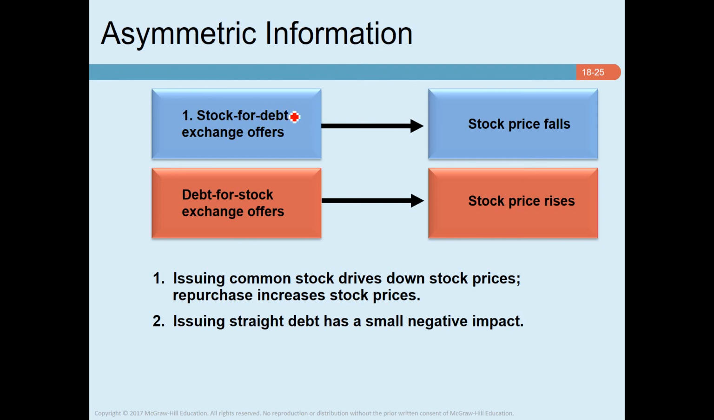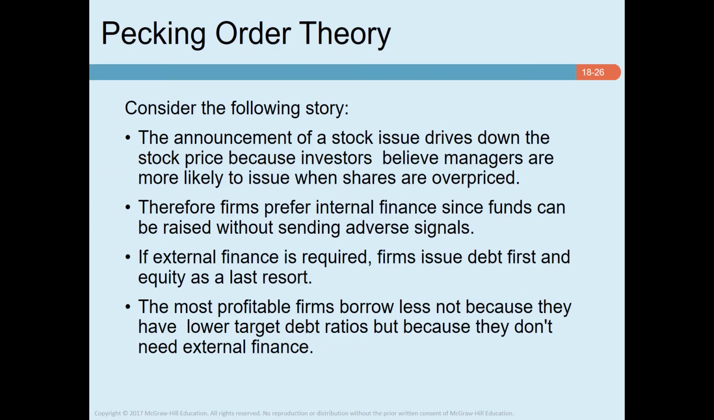And that's the reason that when there is an announcement of a stock for debt exchange offer, the stock price falls, and when there is an announcement of a debt for stock exchange offer, the stock price generally rises. So when a company announces issuing debt, that generally has a positive impact on the share price, and the share price goes up. And when a company goes to issue equity, that generally has a negative impact, and the share price declines. These are the actual impacts of the pecking order theory that I have just discussed.